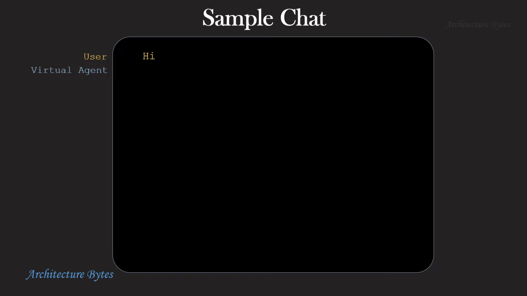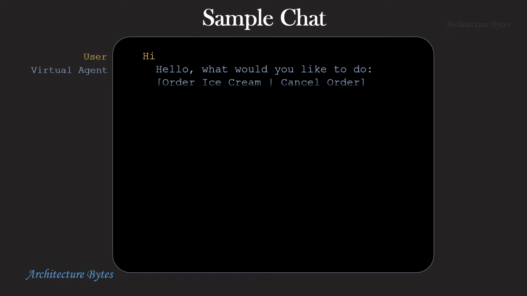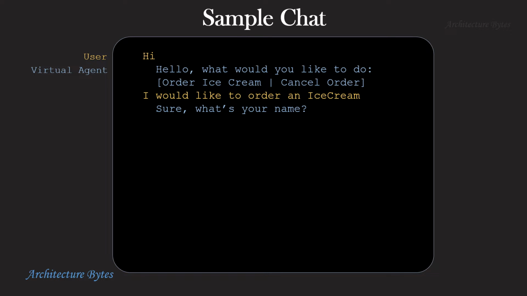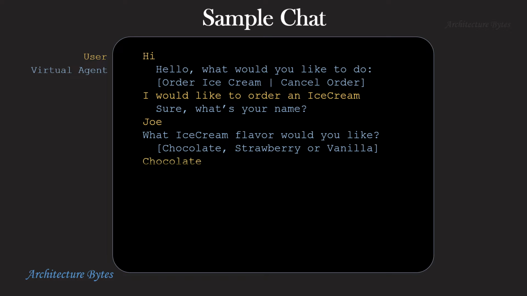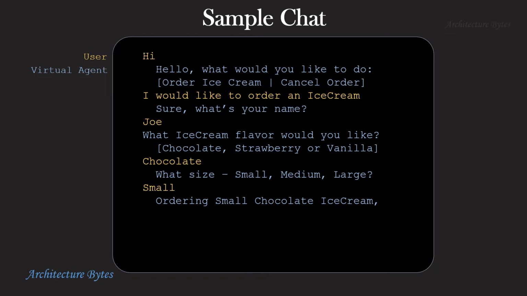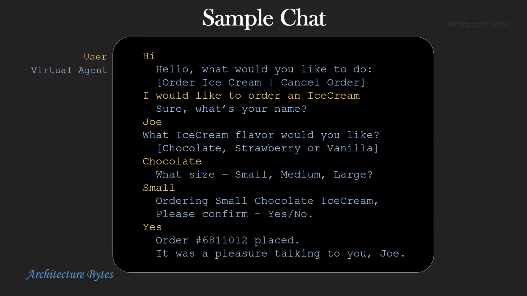Here's a sample chat with a virtual agent. Here the user Joe is trying to order an ice cream by talking to a virtual agent. After providing his name, he specifies the flavor as chocolate and size as small for his ice cream. The virtual agent takes all these inputs and creates an order.